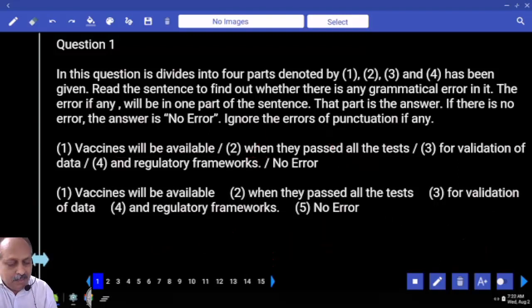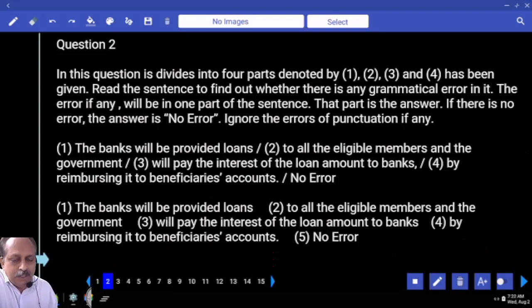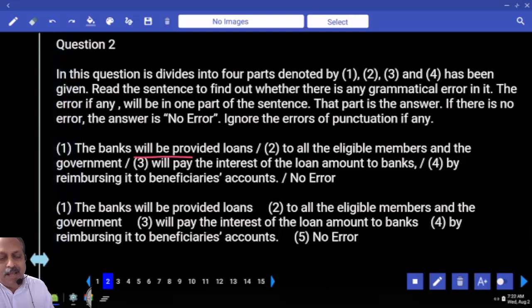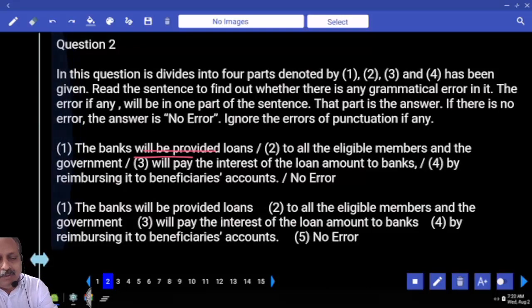Shall I go to the second one? The banks will be provided loans. Banks will be provided or banks will provide. It is the other way. There itself you have to stop. Banks will provide. So, will be provided, which voice is that?